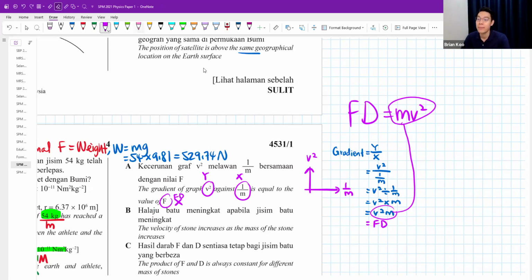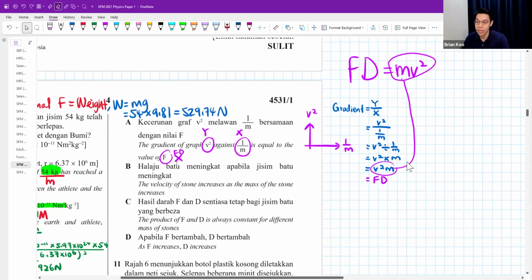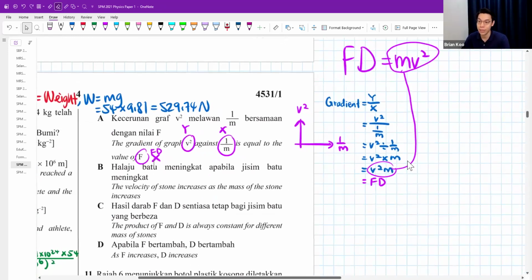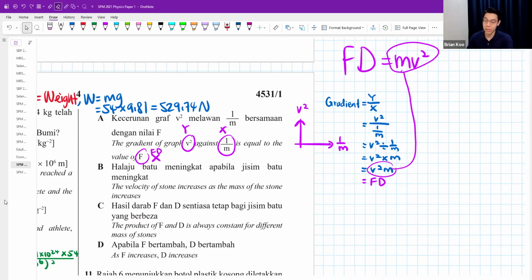Okay, A is wrong. B, the velocity of stone increases as the mass of stone increases. How do we know whether the velocity will increase or decrease? Well, you have to check the formula and the relationship. Maybe I use a different color.